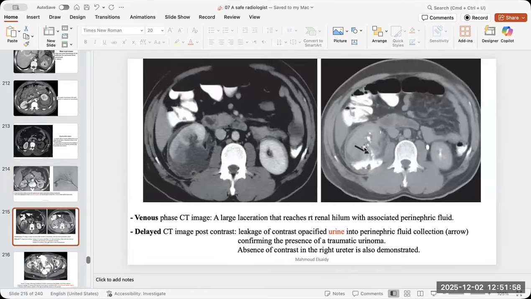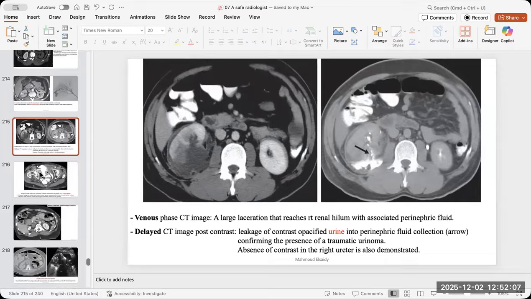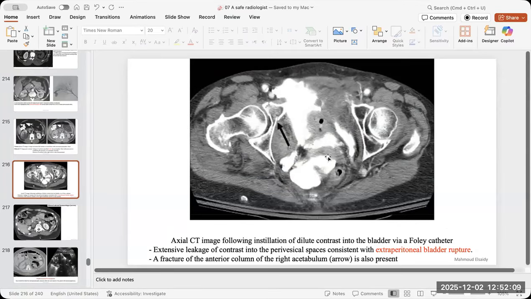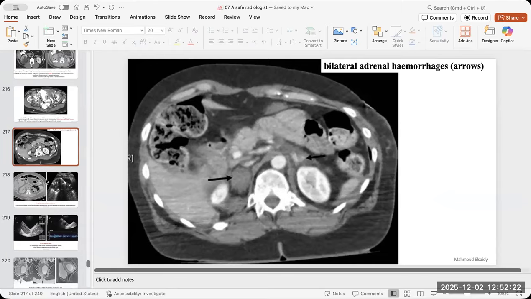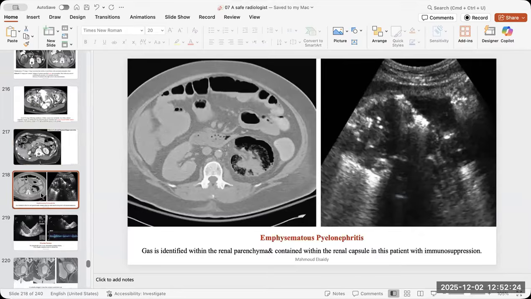Here is urinary injury. See the excreted contrast is going to the perinephric hematoma, so it is coming from the urine. So don't forget that also. The pelvic fractures, always check for the urinary bladder injury. Is it extraperitoneal, going to the soft tissues, or intraperitoneal, between the bowel loops? The adrenal hemorrhages, also it is common in the traumatic cases.